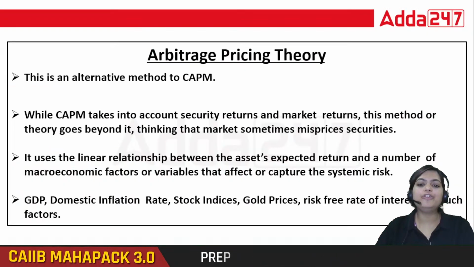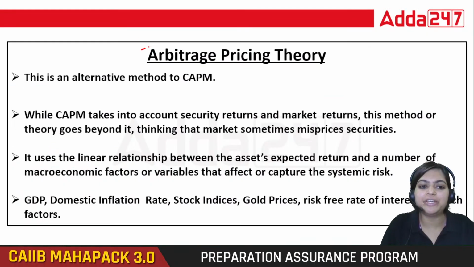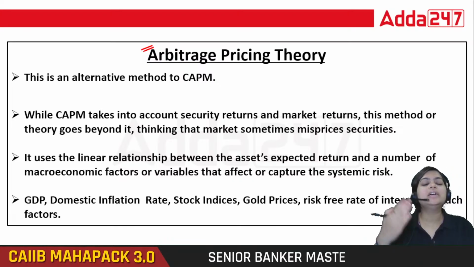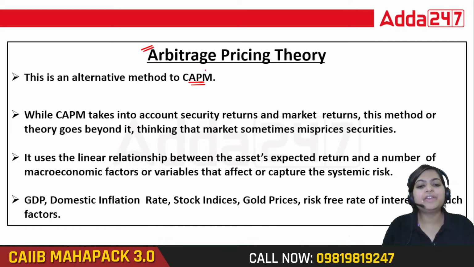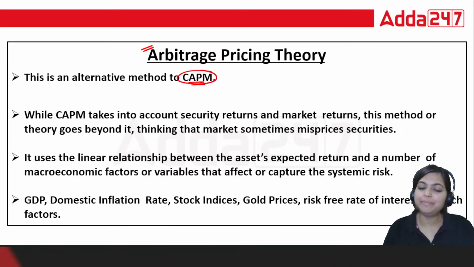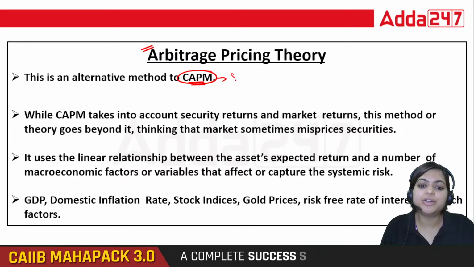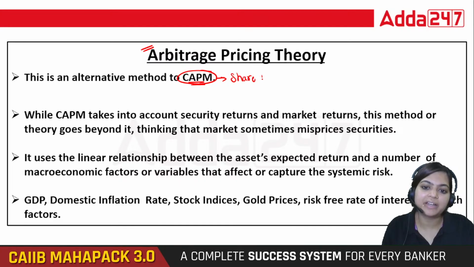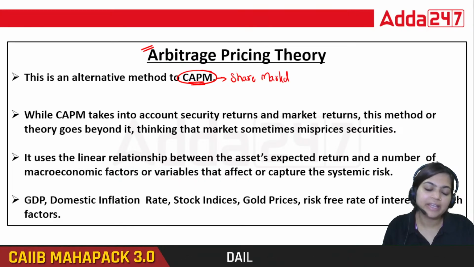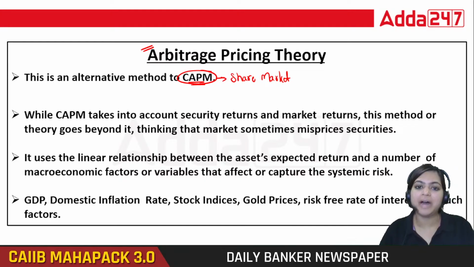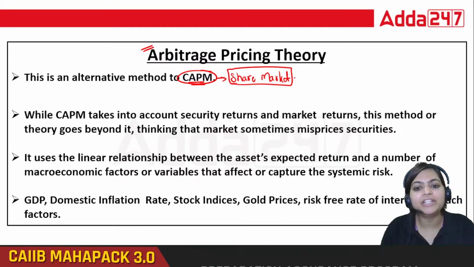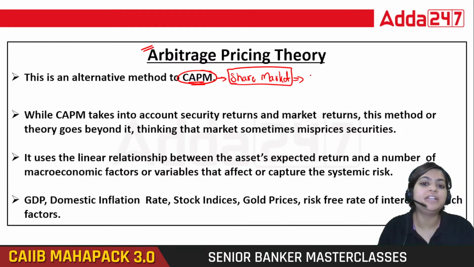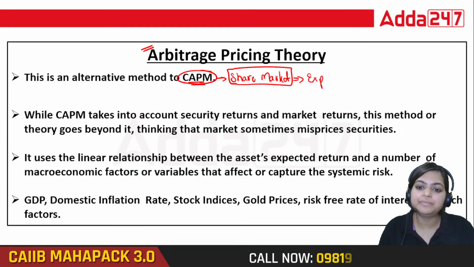Now what is the meaning of APT? Full form is Arbitrage Pricing Theory. This is an alternative method to CAPM. Yesterday when we solved and discussed CAPM, we considered only the share market. But the share market is not the only factor which will affect our decision, our expectation.